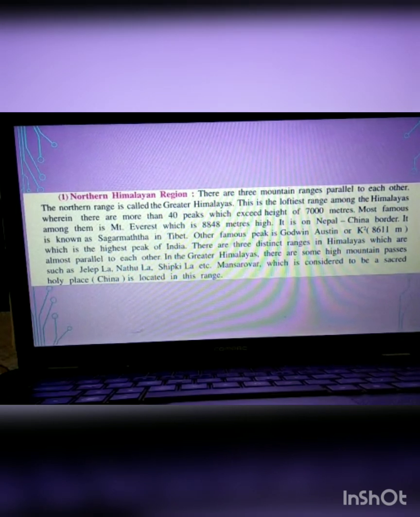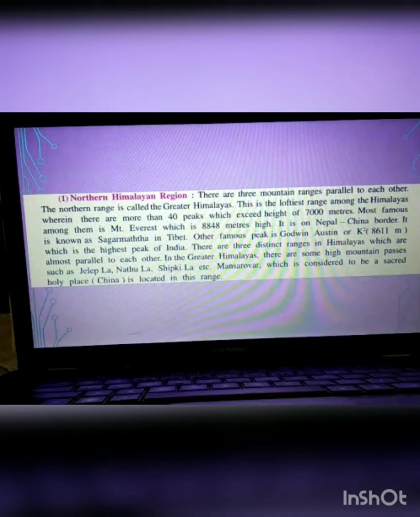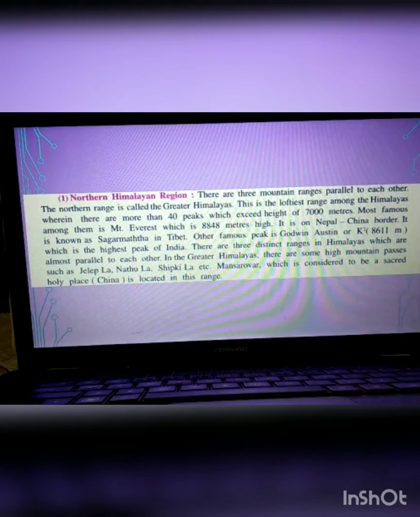It is on the Nepal-China border and it is known as Sagarmatha in Tibet. Another famous peak is Godwin Austen, which is the highest peak in India. Now Mount Everest is a part of the Himalayan region, but it is not completely in India. So Godwin Austen is the highest peak of India.